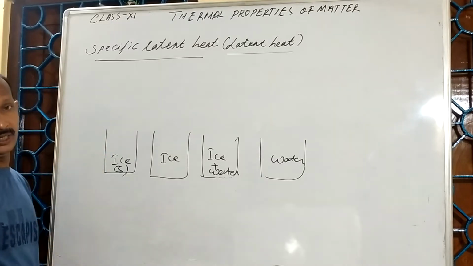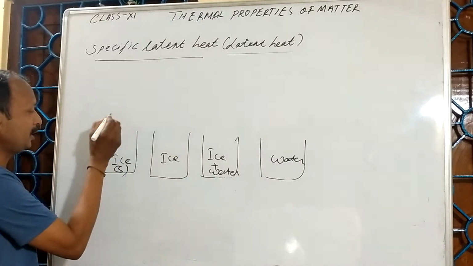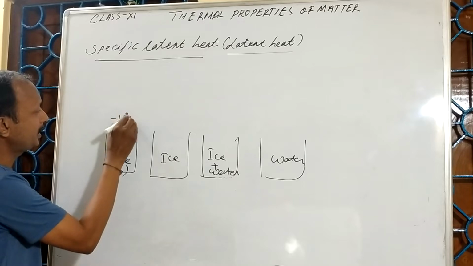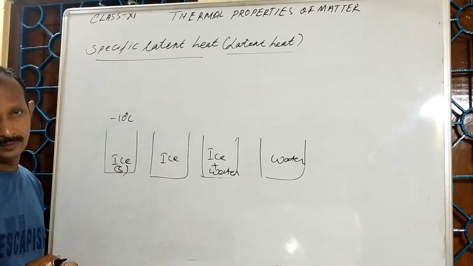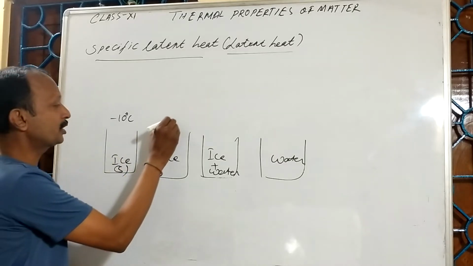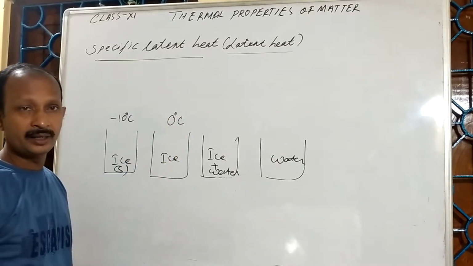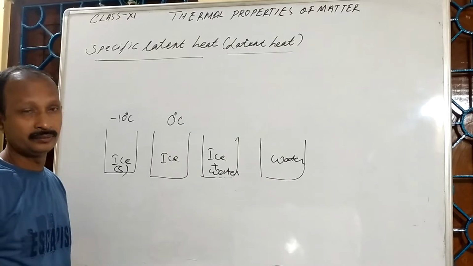Now whenever I am supplying heat, for example, its temperature is minus 10 degrees Celsius. Now I supplied the heat. The temperature came to 0 degrees centigrade. I observed ice is there.